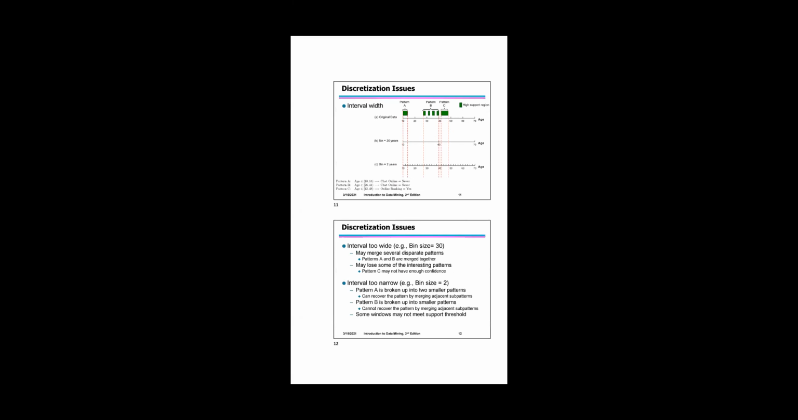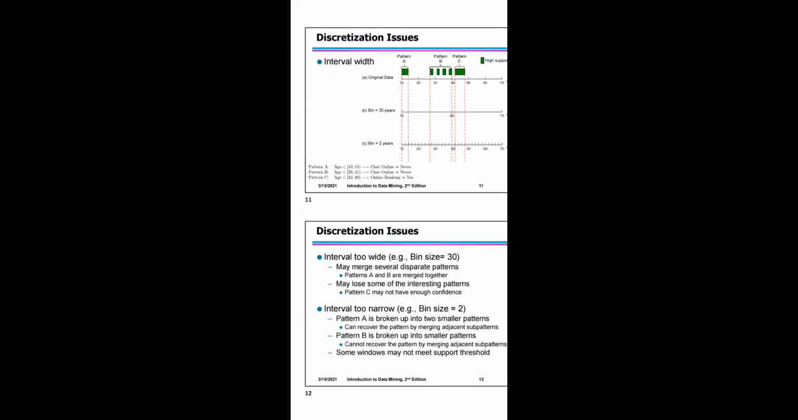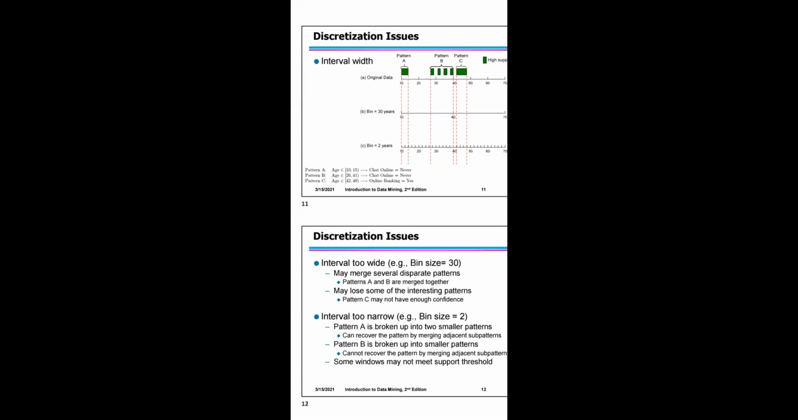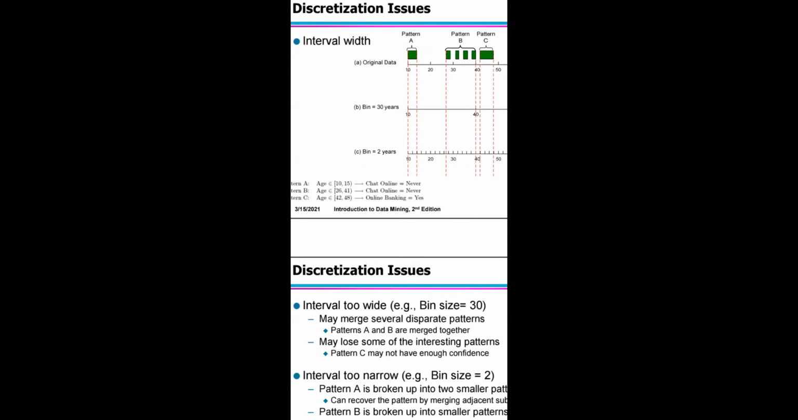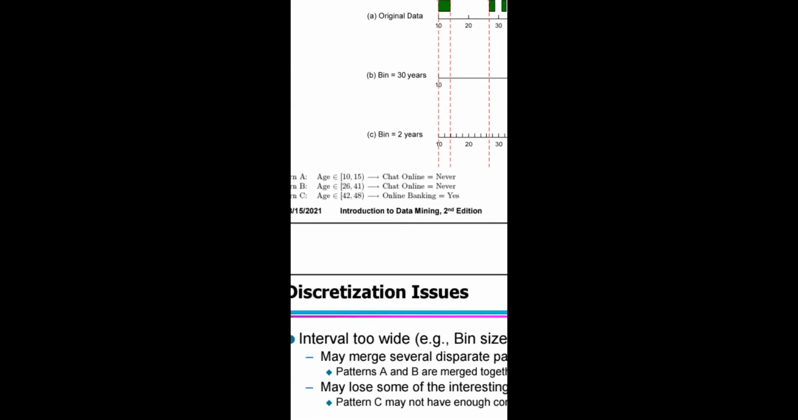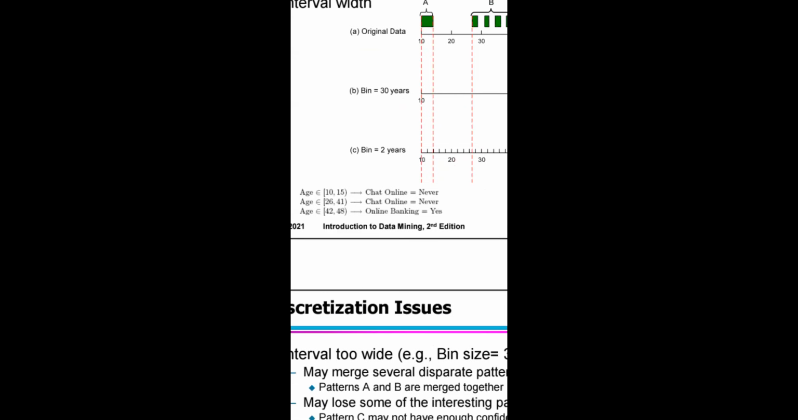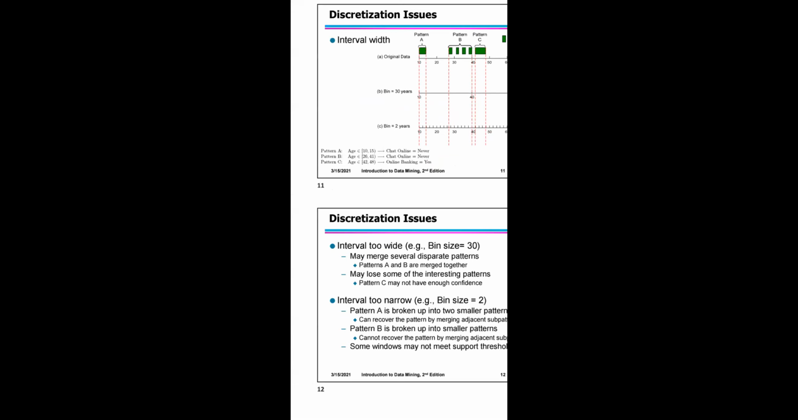Discretization issues, interval width. I want to represent it like this. Age between 10 to 15 years, charting online never, and 26 to 41, charting online never. But for online banking, most of the people aged 42 to 48 do it. That is pattern C. So binning you have to represent here. And what are the issues? The main issues are that if the interval is too wide, with a bin size of 30, it may merge several disparate patterns. Patterns A and B are merged together and may lose some of the interesting patterns.